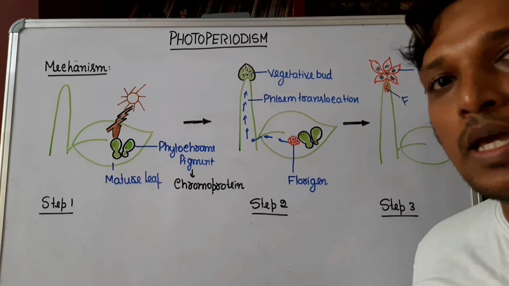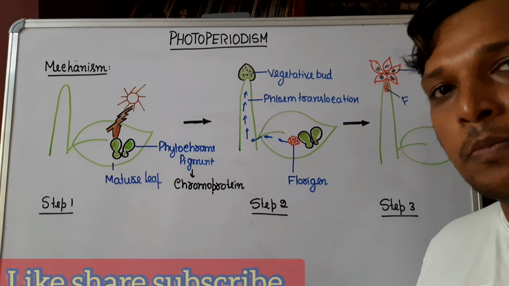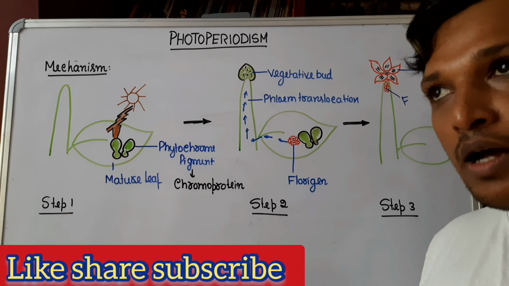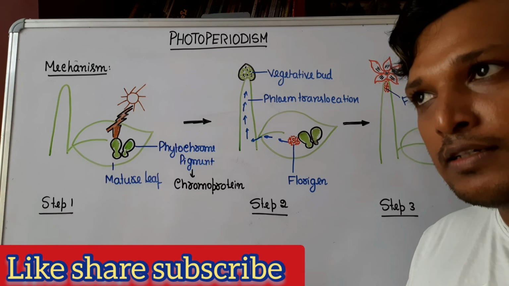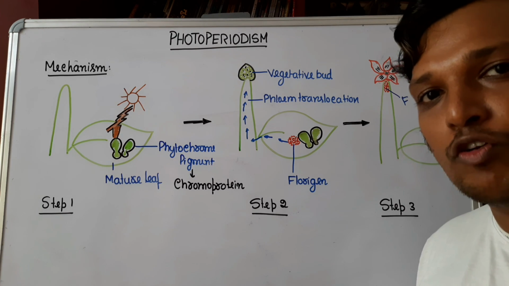So through this video we have understood what is photoperiodism, what are short day plants, long day plants, day neutral plants, and how they need a particular day length as well as dark period, and what is the mechanism of photoperiodism.